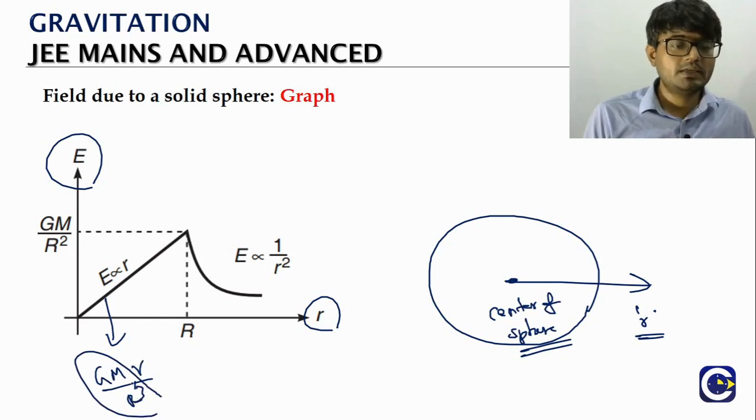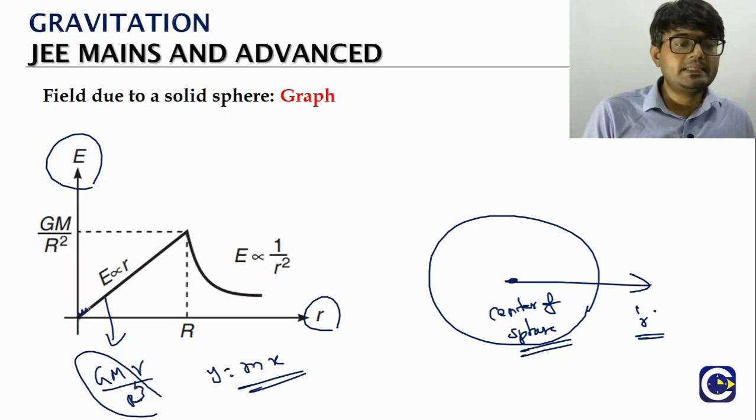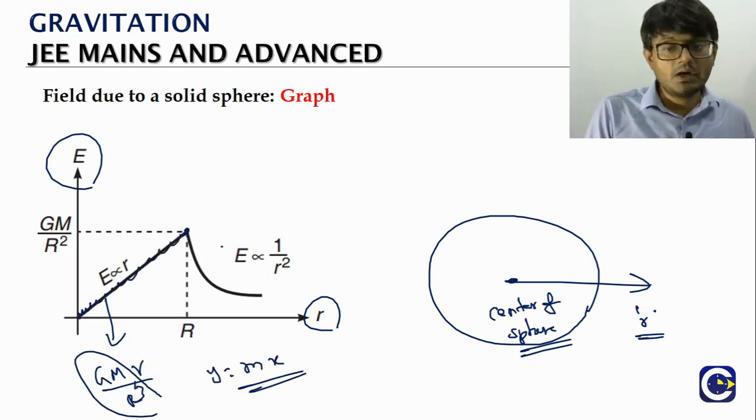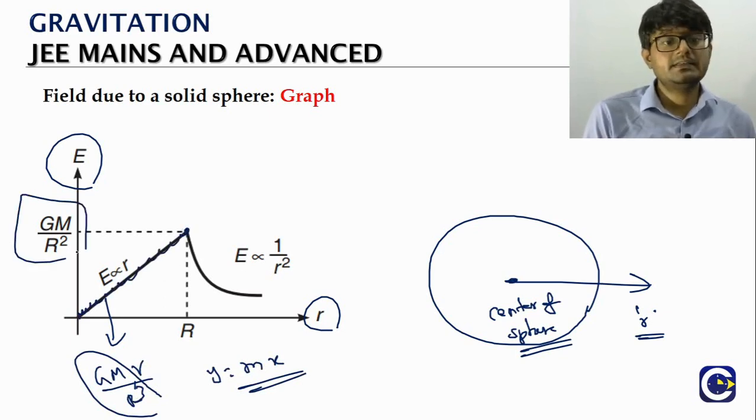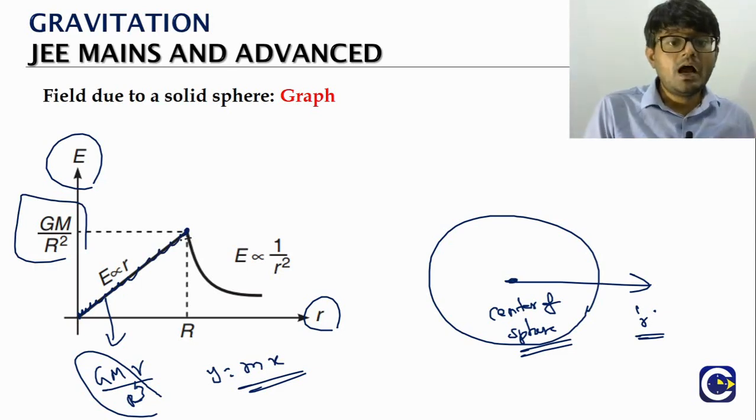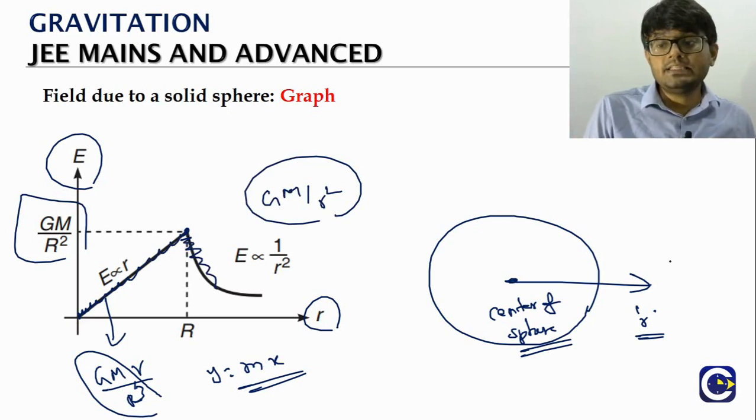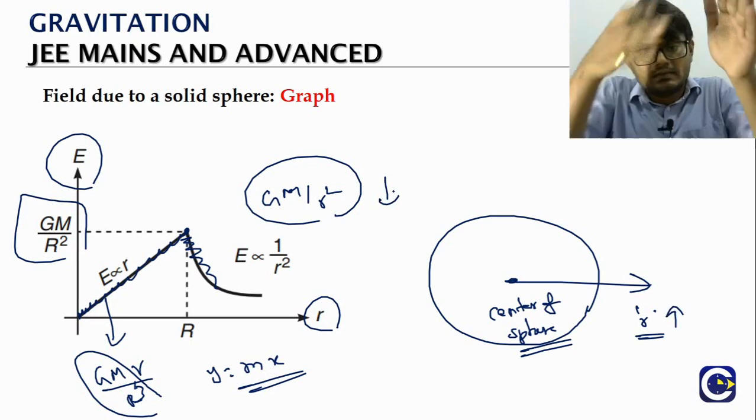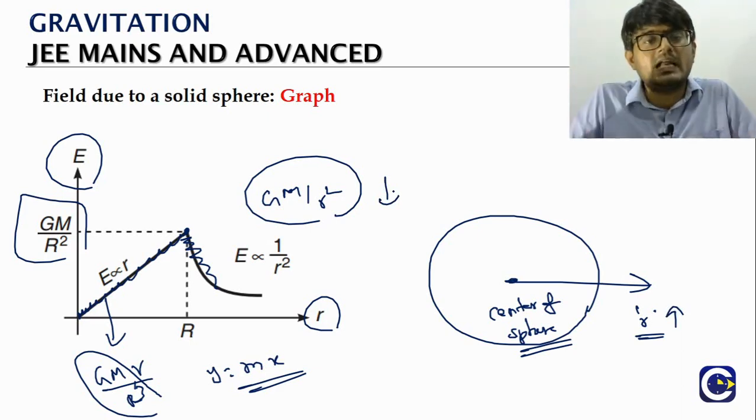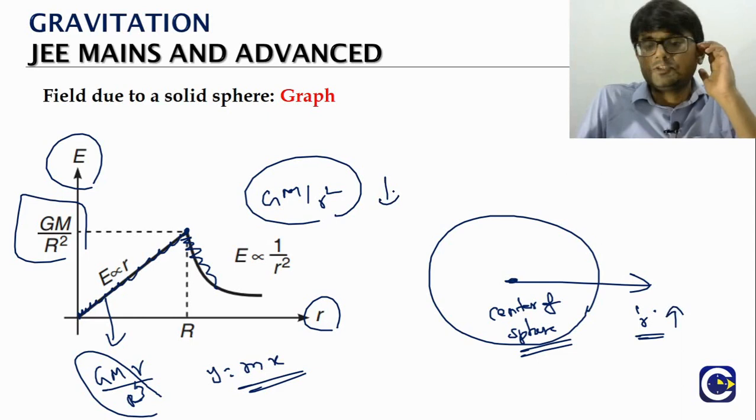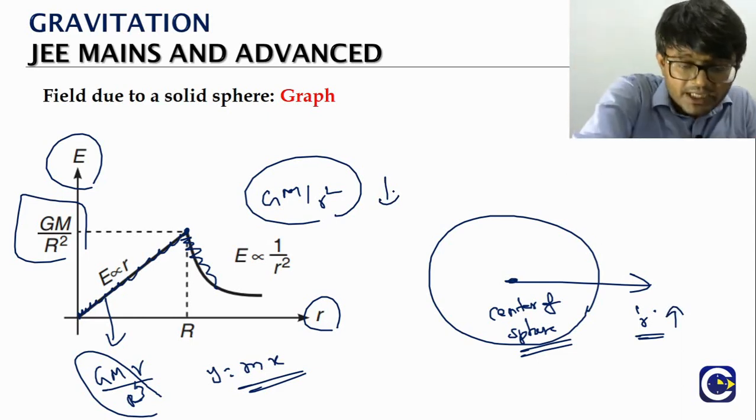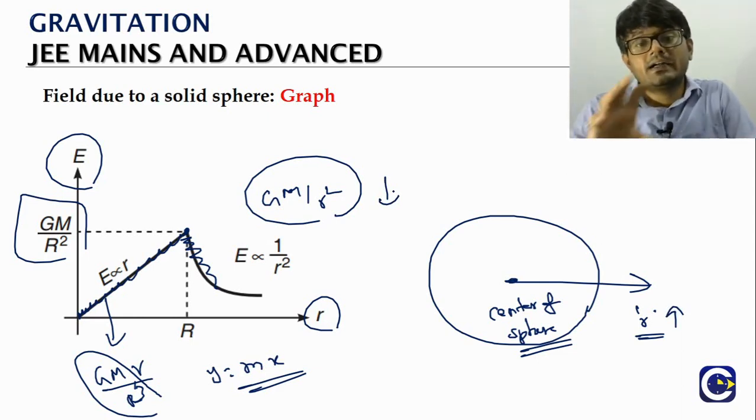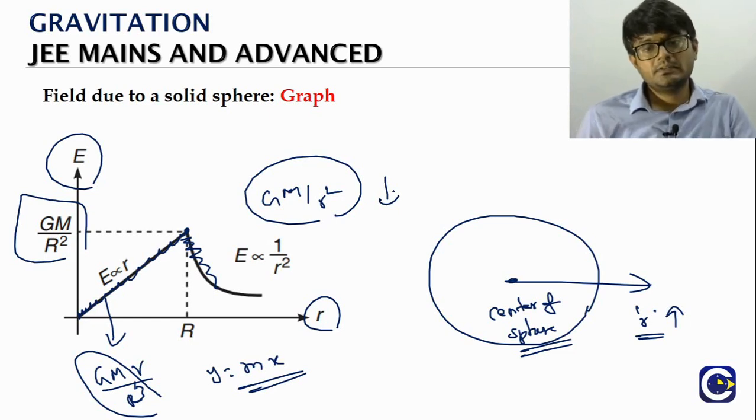In this, everything else is a constant. It's like y is equal to mx type, a straight line passing through the origin till you come to the surface. Surface means GM by capital R square, the maximum. After that, as the small r is increasing, the function value will keep on decreasing. Inverse square relation. So this is the graph for the field due to a solid sphere. Not only the expressions are important, but even the graphical representation is also important.